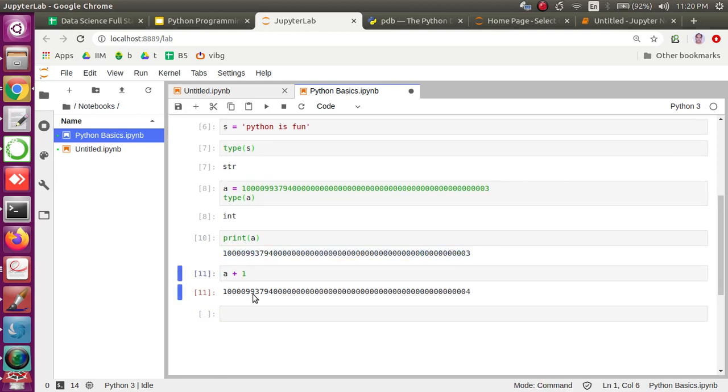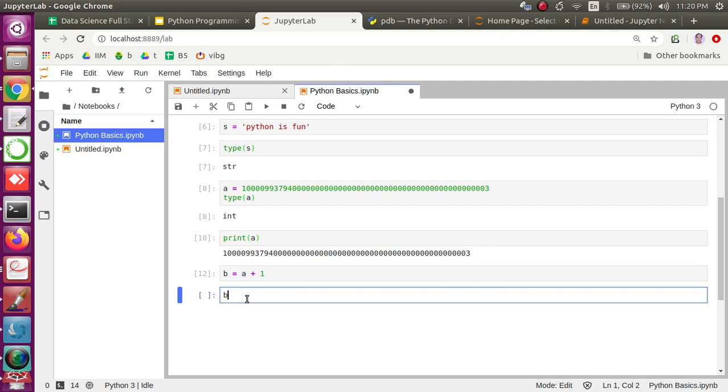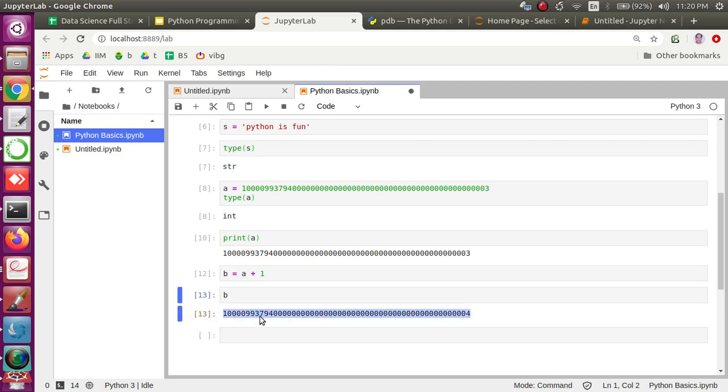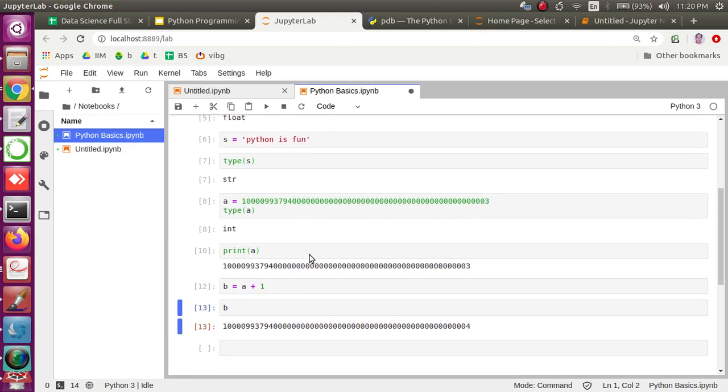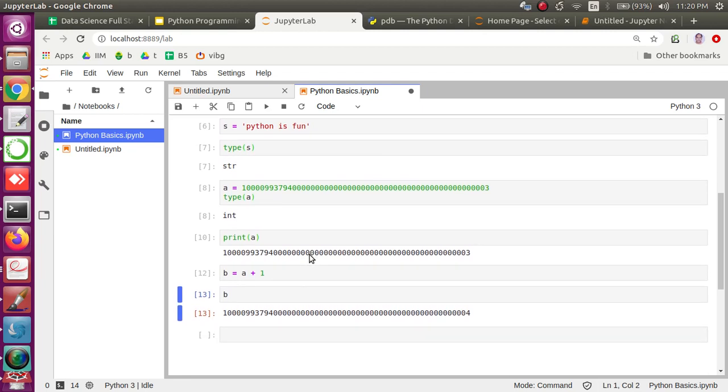This was the number, I added 1 to it, and the operation succeeded. I can see that b now has this big number, with the last digit being 4. So that's how one can use such a powerful programming language, I would say. It can hold any kind of big number or any kind of string without specifying the type of the object. It implicitly decides which type of object we are referring to.